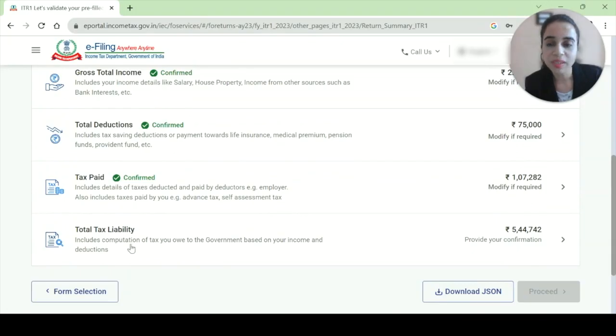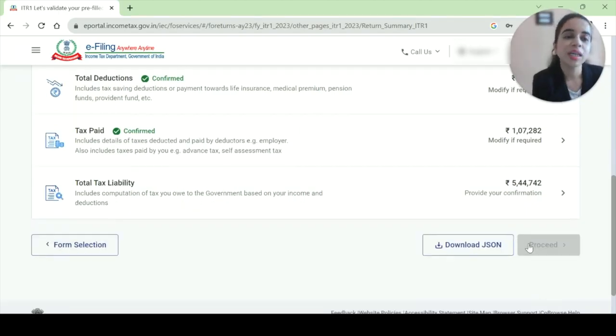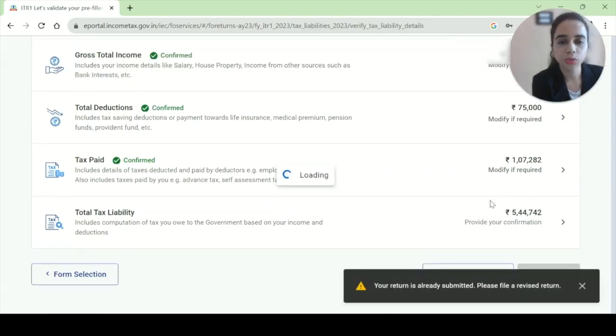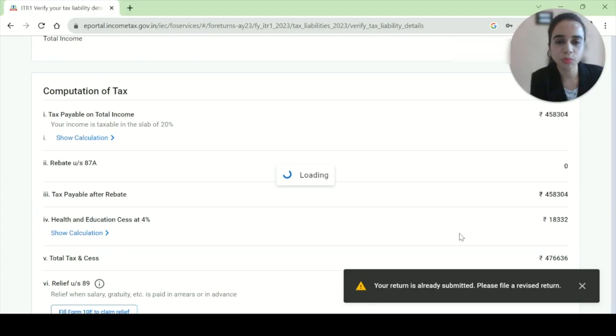So this is tax paid, but this is saying what is the total tax liability? The total tax liability is 544,742. So you have to pay that much. Unless you pay that much, you can't click on proceed. You have to pay the full amount, then only you will be able to click on proceed, then only you will be able to provide confirmation to it. Also, the fifth part has to be confirmed. So we will be seeing this.